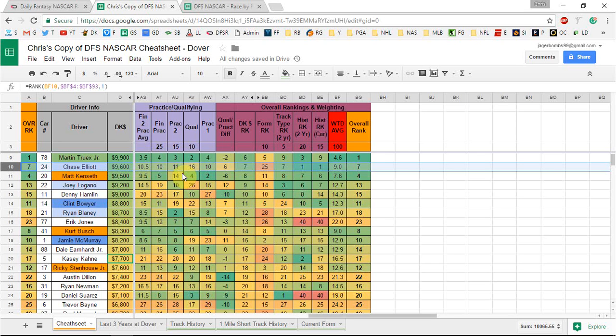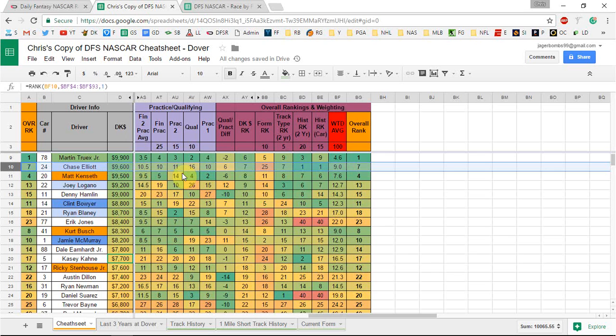Consistent driver that I like this week is going to be Kurt Busch. He doesn't provide a lot of place differential value starting 6th, but he was 5th and 7th in final practice, so he's been consistently right around that 6th spot, so anywhere inside 6th I think he could probably grab a top 5. He's been struggling lately, so he's probably going to be low owned as well.